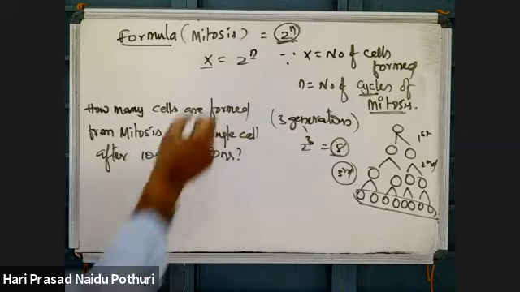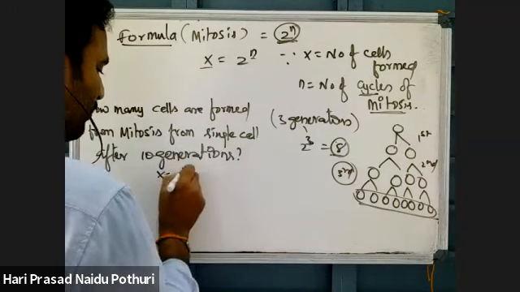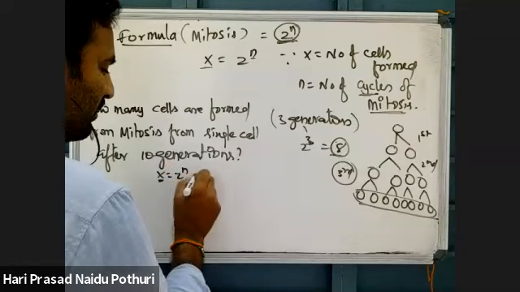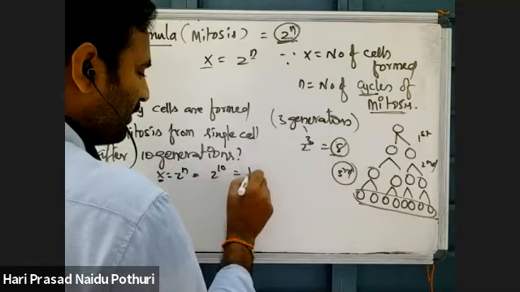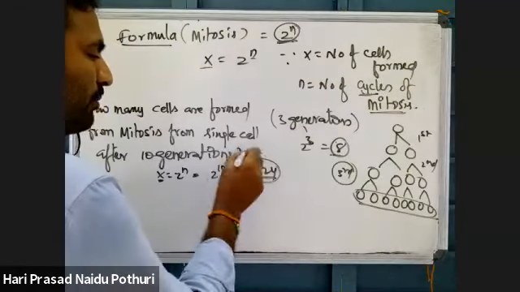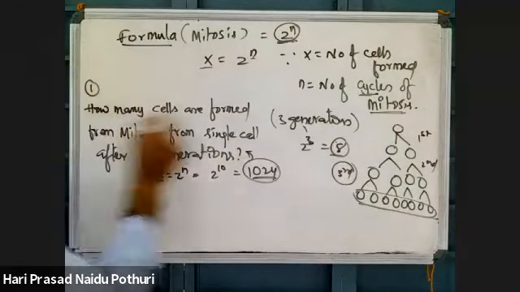To find that, simply x is equal to 2 power n, I told you. X is equal to the number of cells. 2 power n means 2 power 10. 2 power 10 is equal to 1024. So 1024 cells will be formed. This is this question, okay.